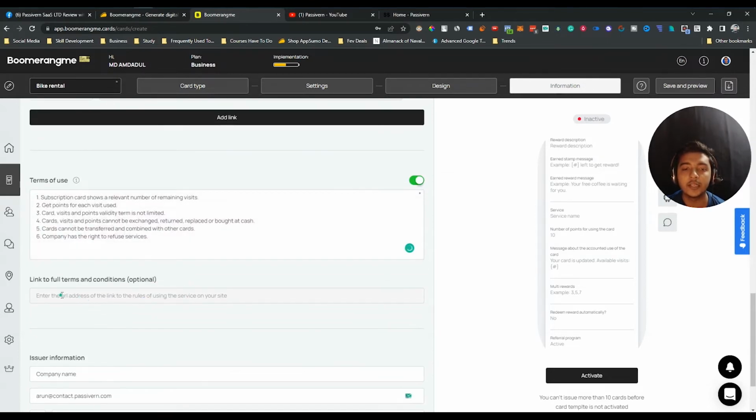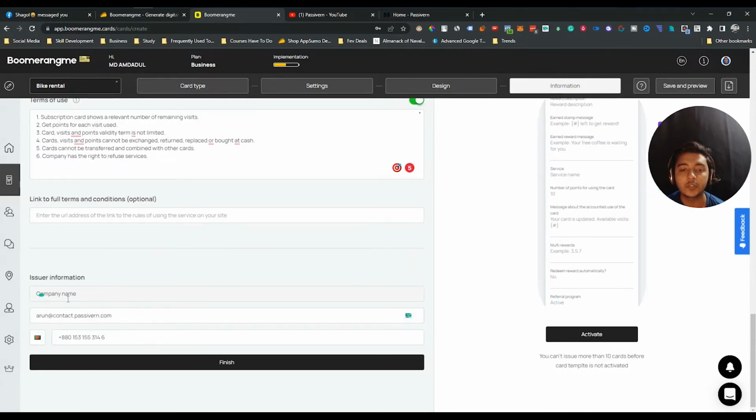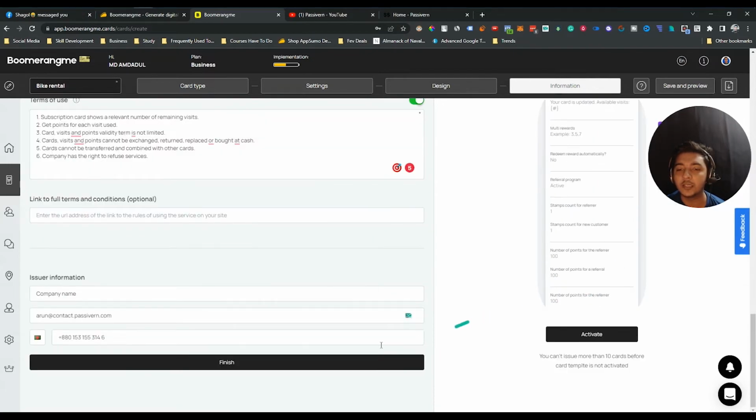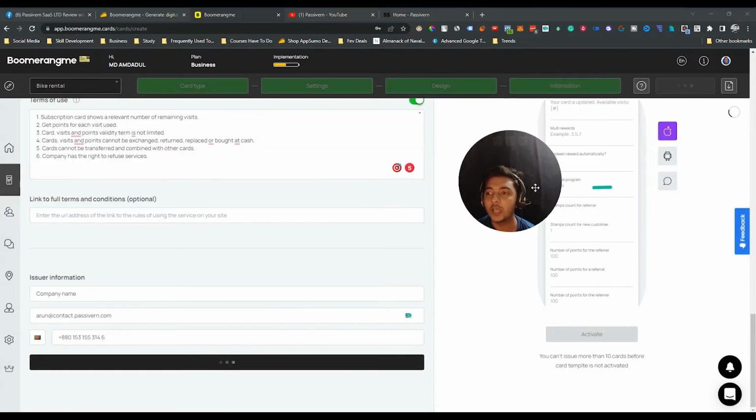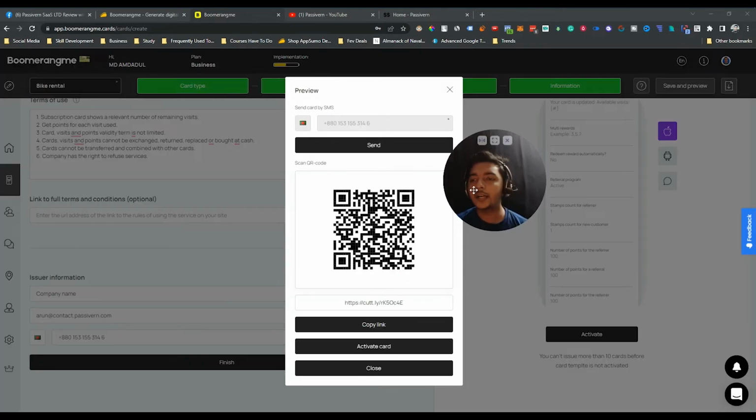You can link to the full terms and conditions here. You can issue the information for a specific company, and then after editing everything, you just have to finish it. And see, we have created these for the Apple Store. Here you can create it for the Apple Store and for the Play Store also.